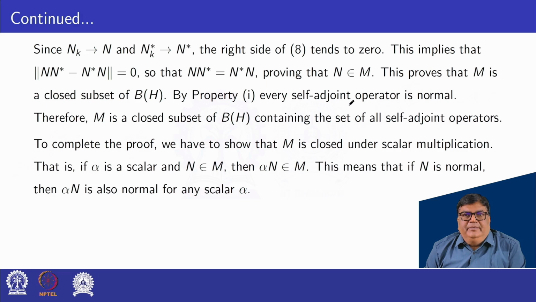Every self-adjoint operator is normal. Therefore, M is a closed subspace of B(H) containing the set of all self-adjoint operators. To complete the proof, we have to show that M is closed under scalar multiplication. That is, if alpha is a scalar and N belongs to M, then alpha N belongs to M. This means that if N is normal, then alpha N is also normal for any scalar alpha.